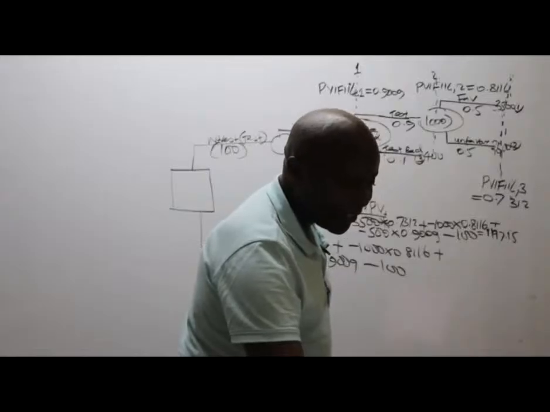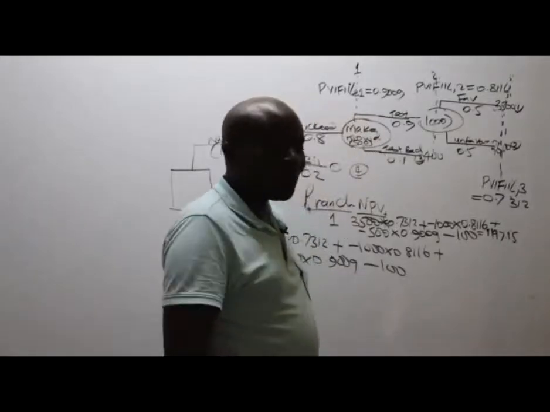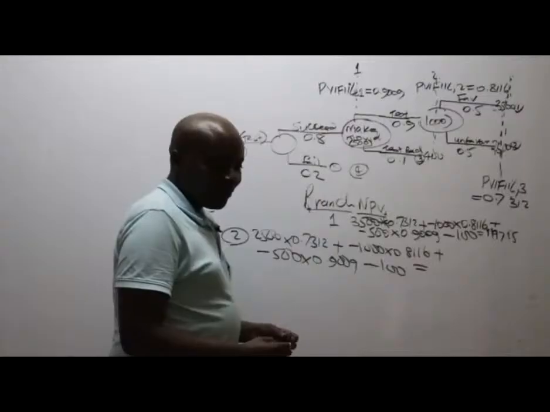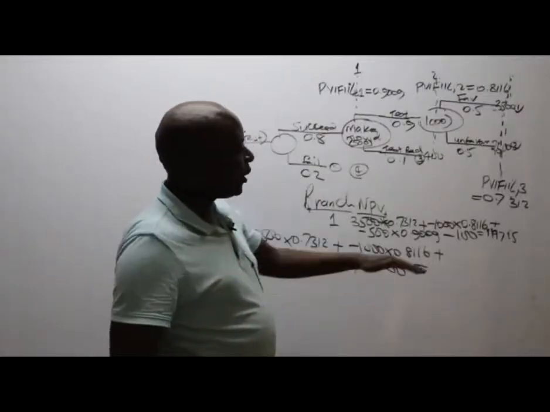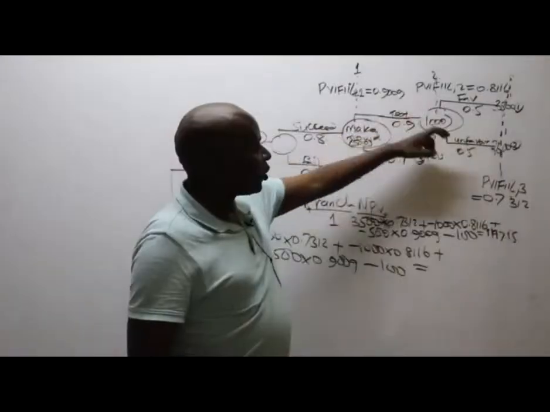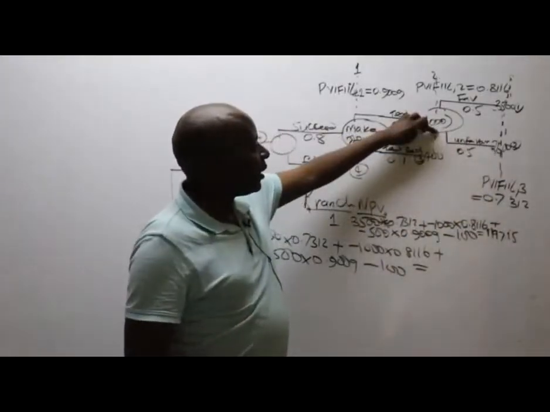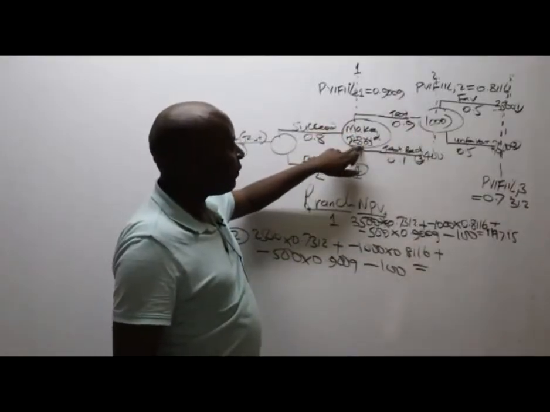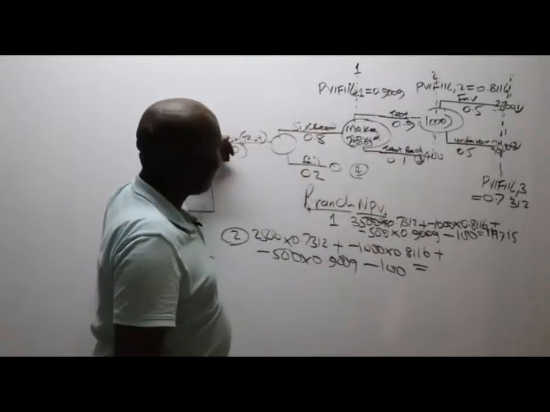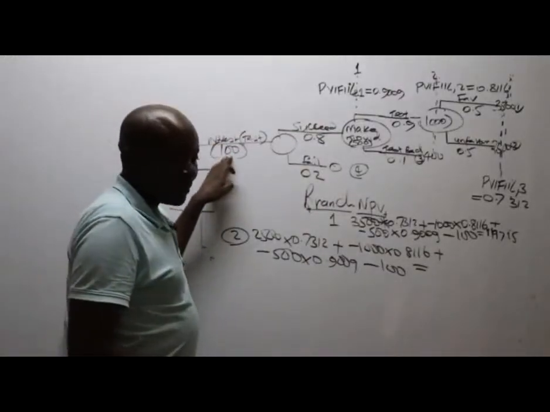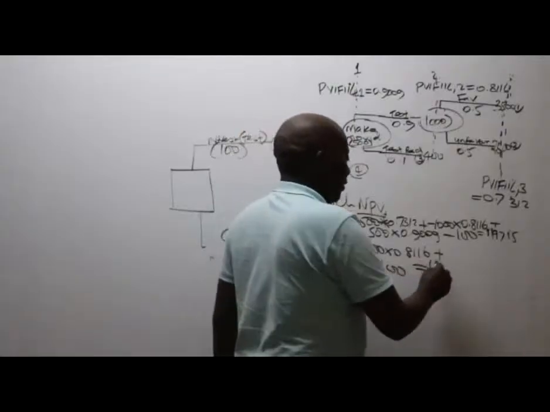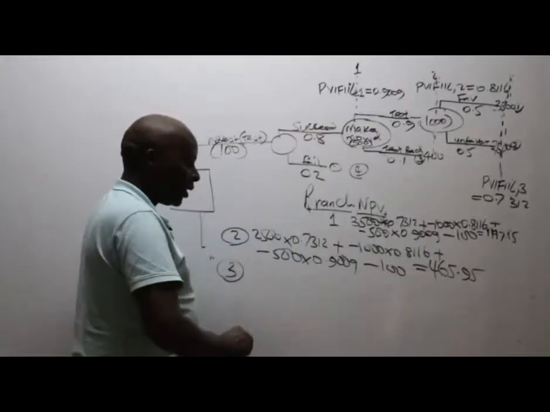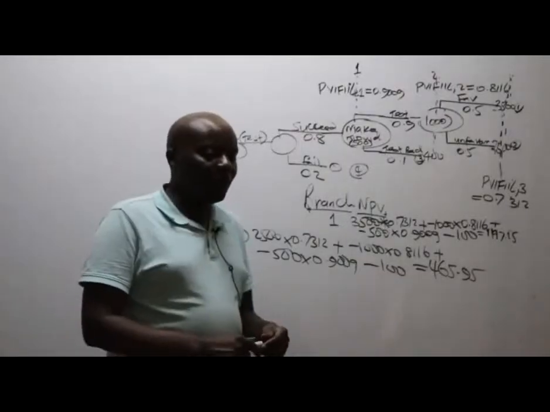So what are we getting here, somebody, for branch number 2? For branch number 2, the second tree, we are moving like this. So we have 2,500 times this plus minus 1,000 times the discounting factor plus minus 500 times the discounting factor plus, it's a road, minus 100. That gives 465.95. Could you kindly now go to branch number 3 and give us a figure.